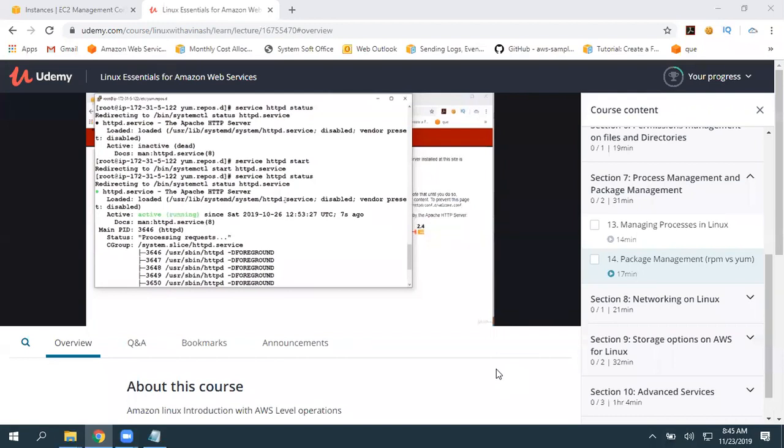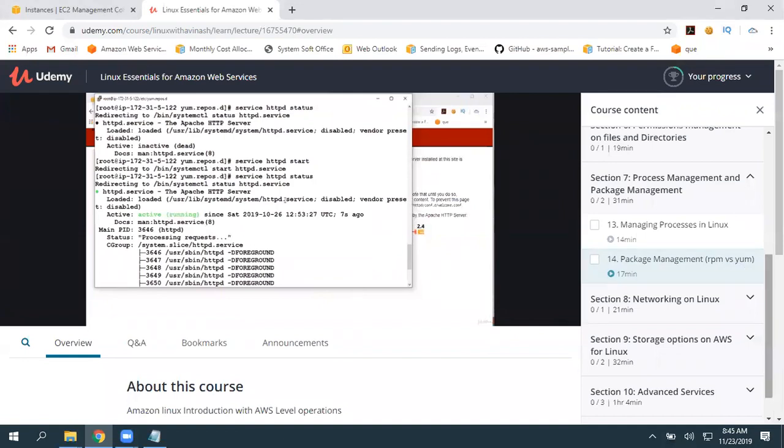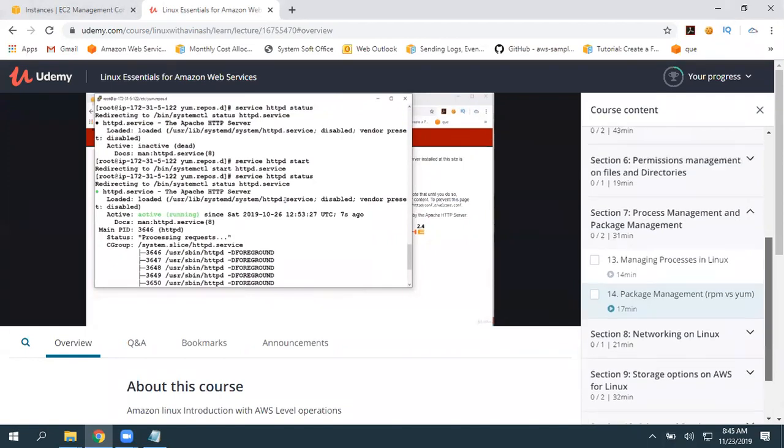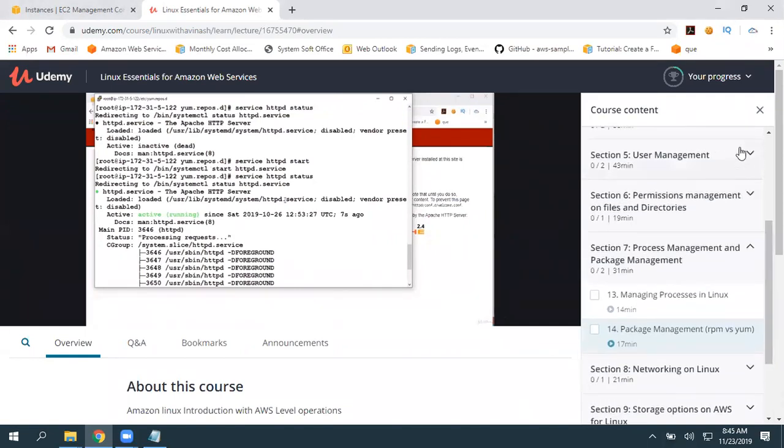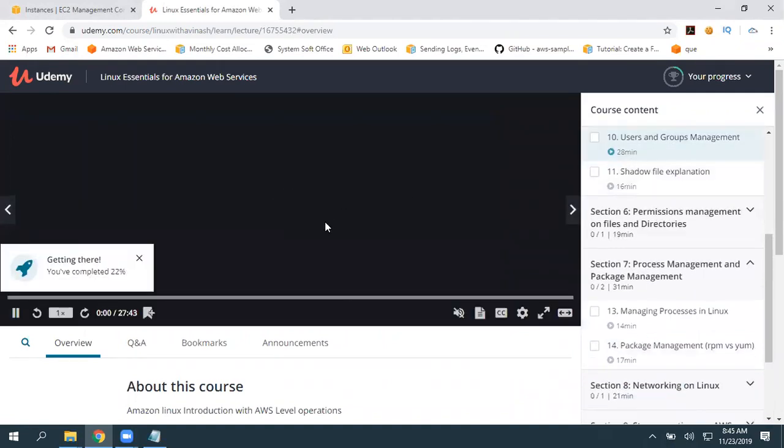Okay. Make sure you complete that. In process and package management, I have explained how to install HTTPD, the Apache web server. You can go through that. And if you want to know how to create users and manage those users, here is an option, users and groups management.